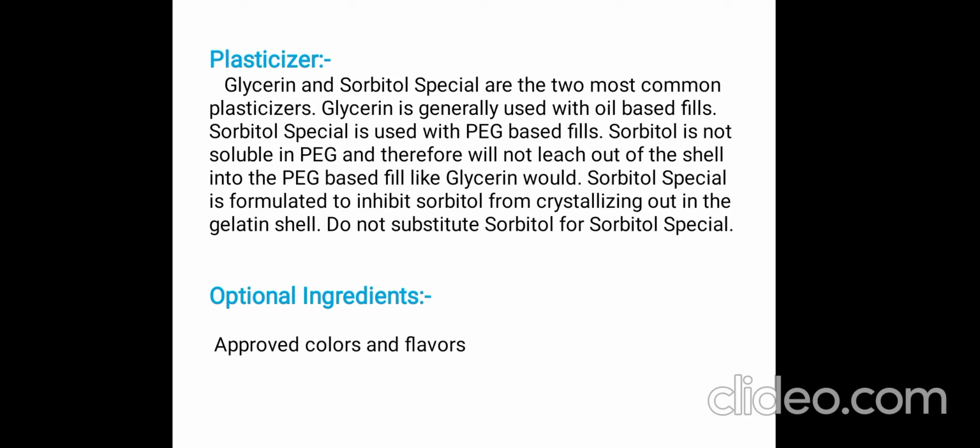Sorbitol is soluble in PG, therefore no leaching of the shell can occur with PG-based fills, unlike glycerin. When this is used, the soft gel is elastic and pliable, with a ratio of 0.3 to 1.8 soft gel to dry gelatin. Examples are glycerin and sorbitol. There are also optional ingredients such as approved colors and flavors.